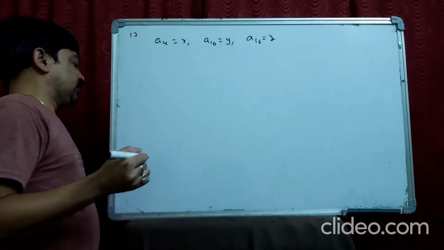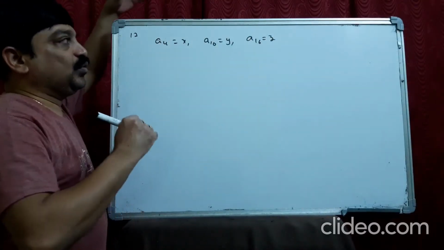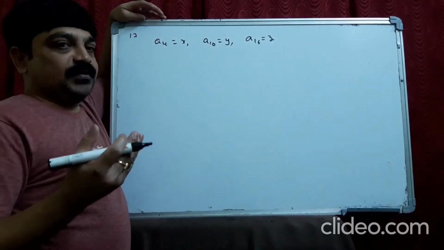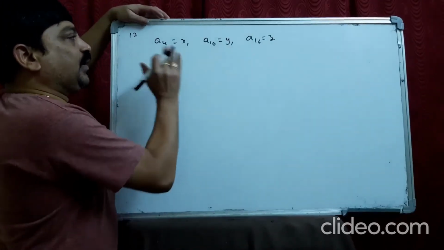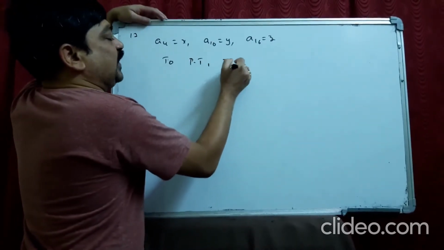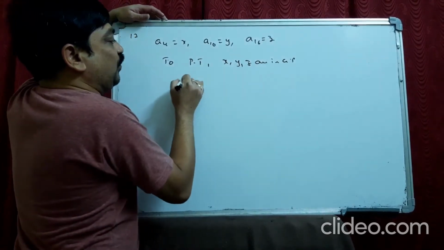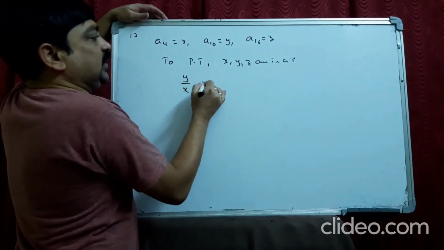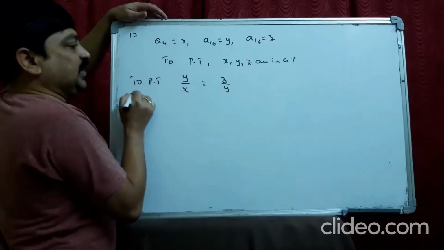To prove that a given series is in GP, when A, B, C are in GP, we prove that B square equals AC, or that the common ratio is the same. So to prove that X, Y, Z are in GP, we prove that Y by X is equal to Z by Y.